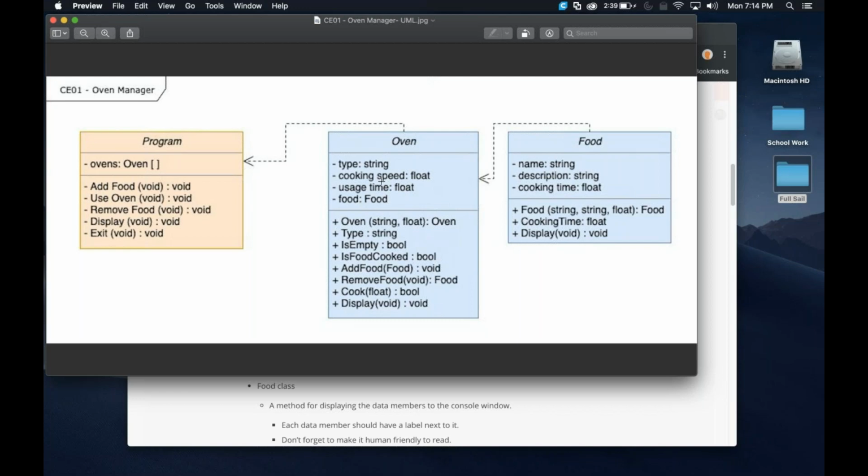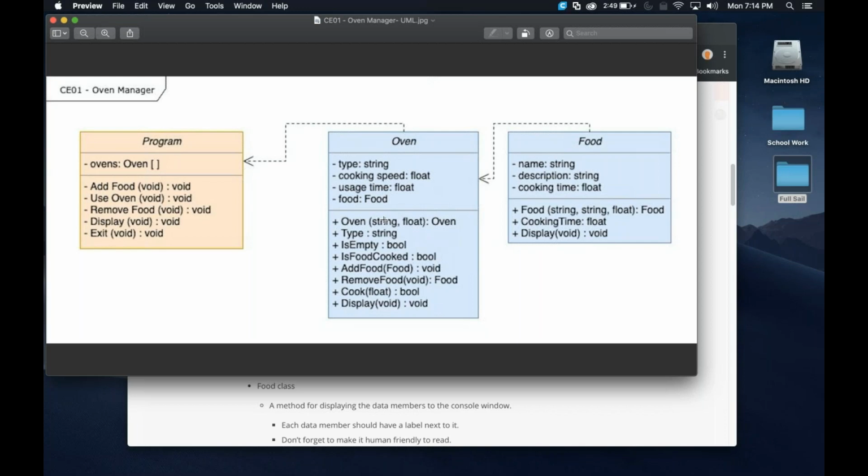Now, what that means is we have to automatically set the usage time and the food, right? So the usage time, when you create the oven, should be defaulting to 0, because we haven't started cooking anything yet. So you're going to set that automatically to 0. And you're not going to start with anything inside of the oven, so the food itself should be set to null.